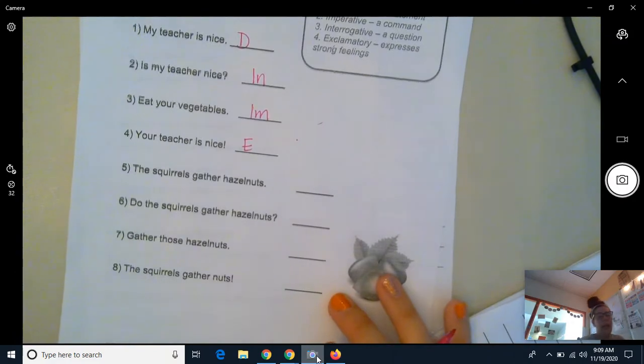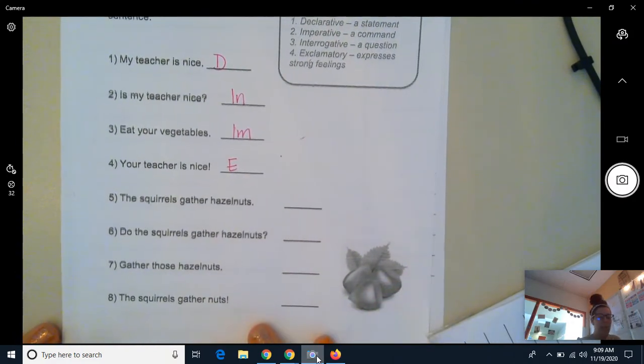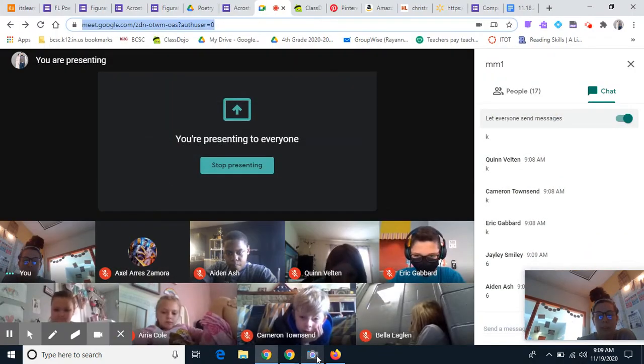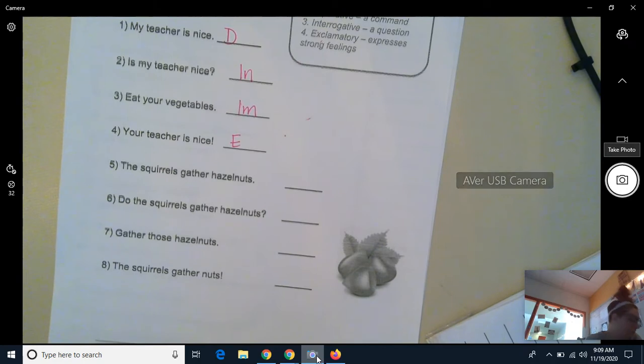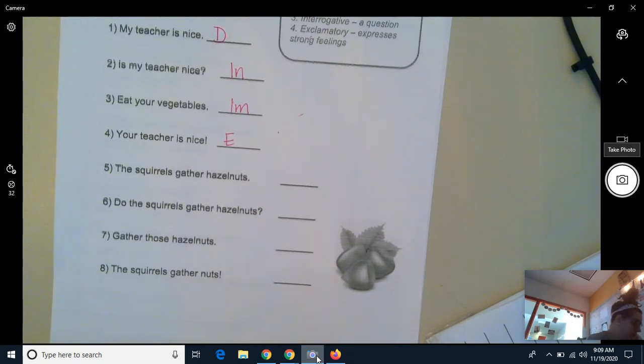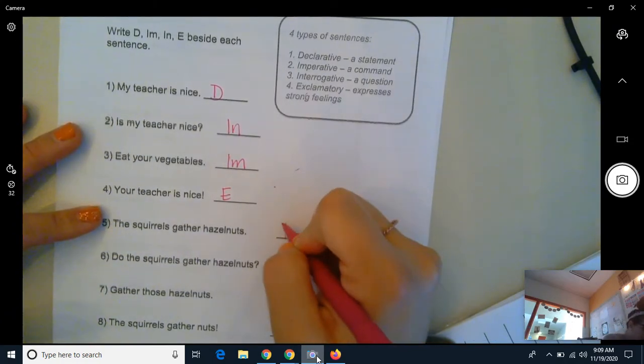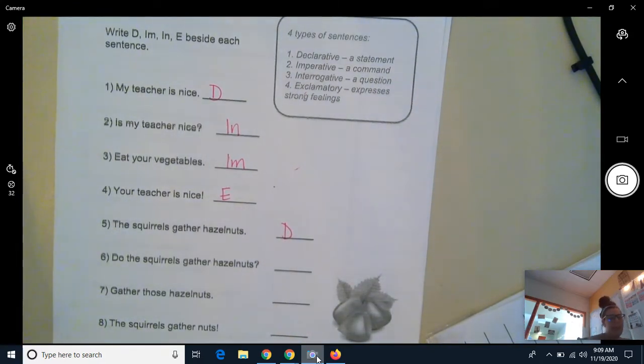The squirrel gathers hazelnuts. If you would like to answer this one, comment with a 6 in the chat. Aiden, go ahead, bud. Declarative. Yes, it's just a plain statement, declarative. Good. Do squirrels gather hazelnuts?